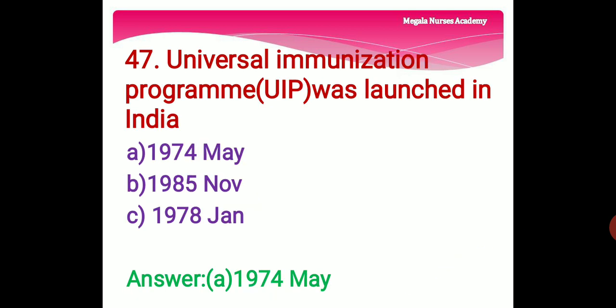47th question. Universal Immunization Program was launched in India in option A, 1974 May. Option B, 1985 November. Option C, 1978 January. The right answer is option A, 1974 May.